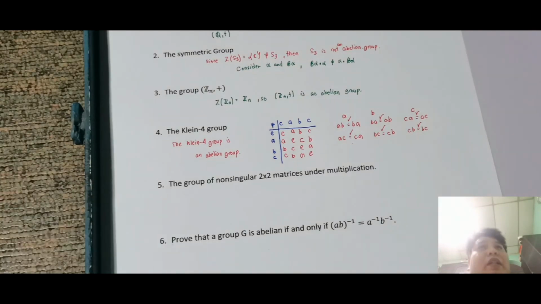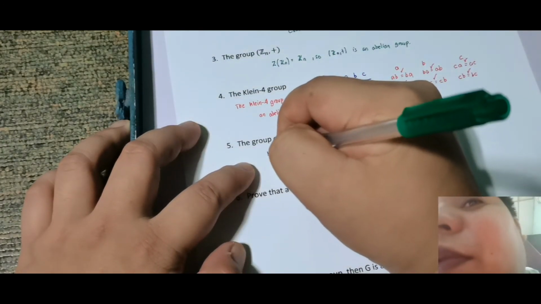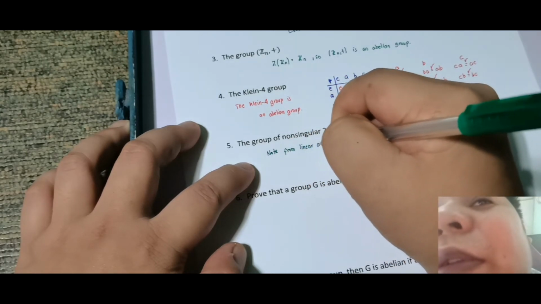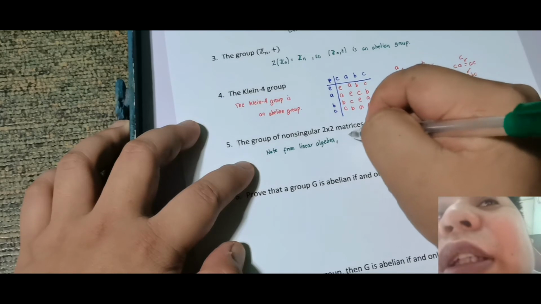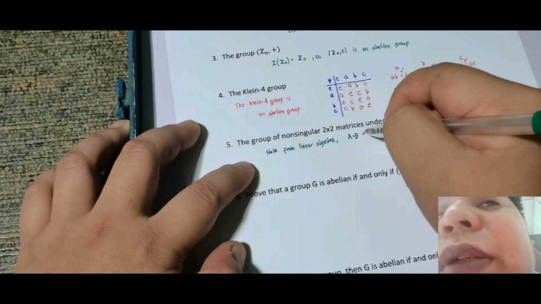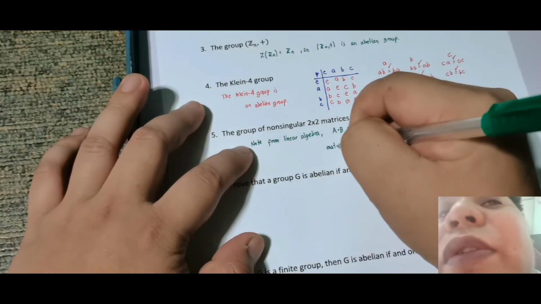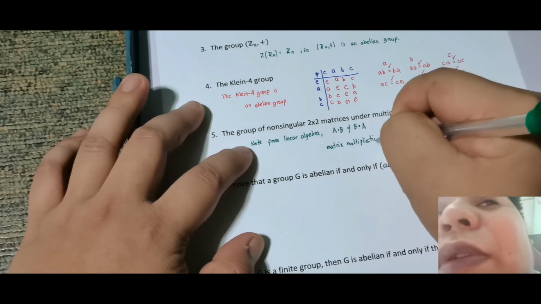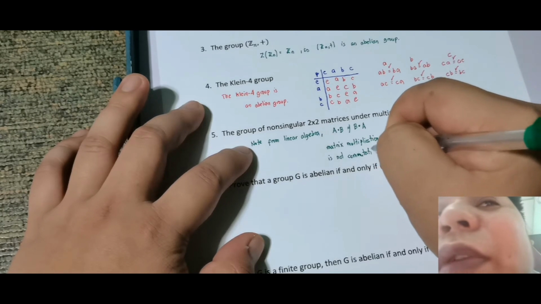So, we all know na sa matrix multiplication, this is not commutative, no? From linear algebra, note lang, we all know that A multiplied by B is not equal to B multiplied by A. So yung matrix multiplication is not commutative. Okay, so therefore